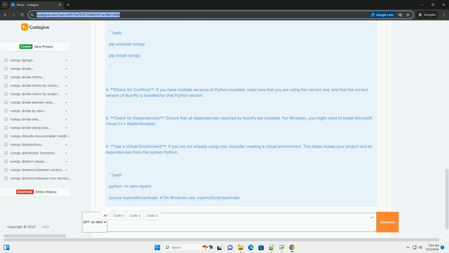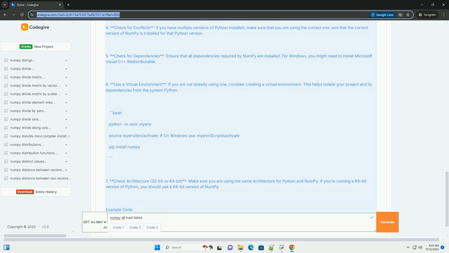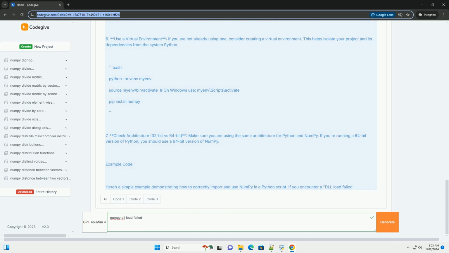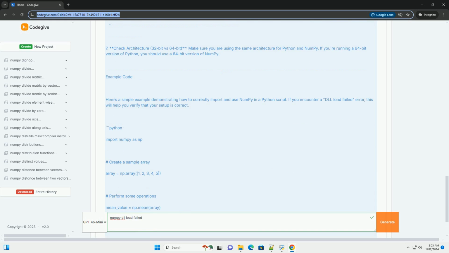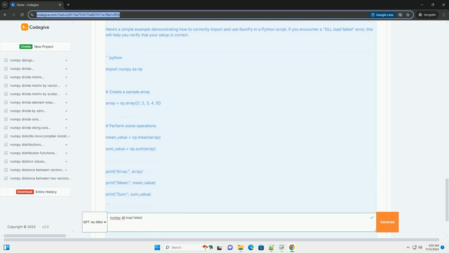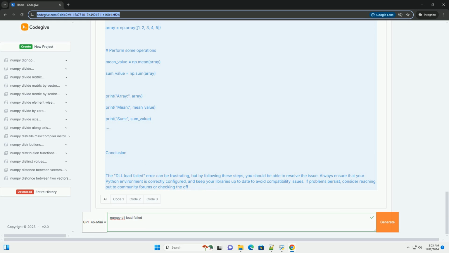Understanding the error. The DLL load failed error message indicates that Python is unable to load a dynamic link library, DLL, required by the numpy package. This can happen due to: 1. Incompatible numpy version. If you're using a version of numpy that is not compatible with your Python installation or other libraries, it can lead to this error.